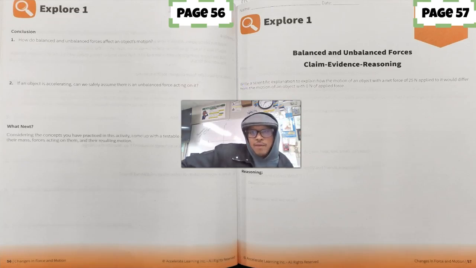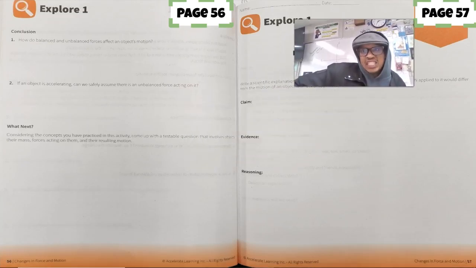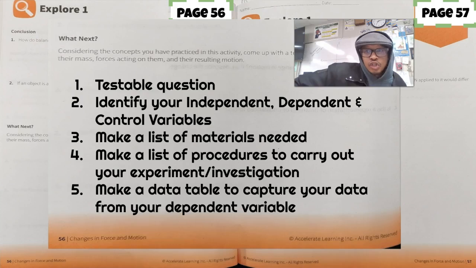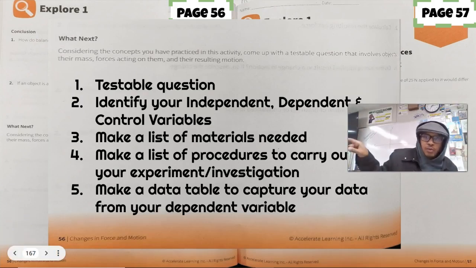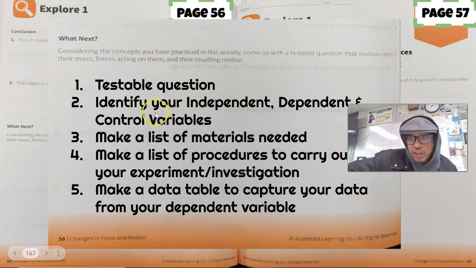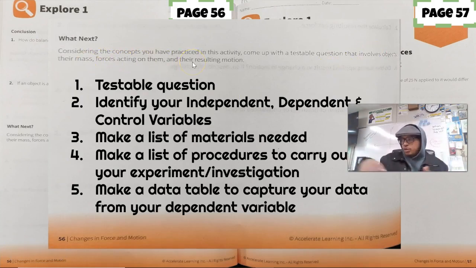Okay, now for everybody, turn to page number 56. Again, page number 56. What you should have here is a testable question already on page 56. Okay, we back. So a testable question should involve objects, their masses, forces acting on them, and their resulting motion. So there should be an object, there should be a force acting on it, and then what is its resulting motion from that force? That's what we should have done.